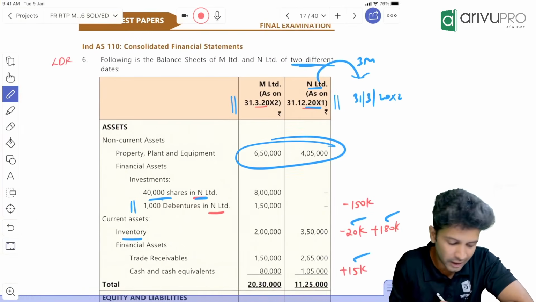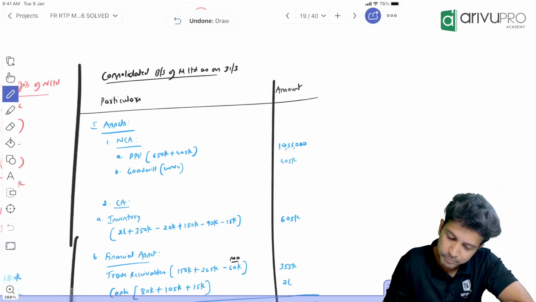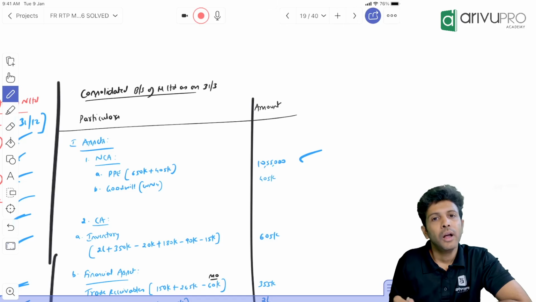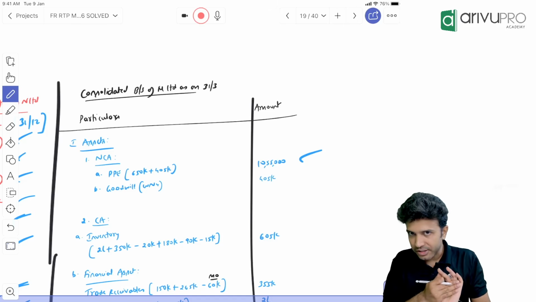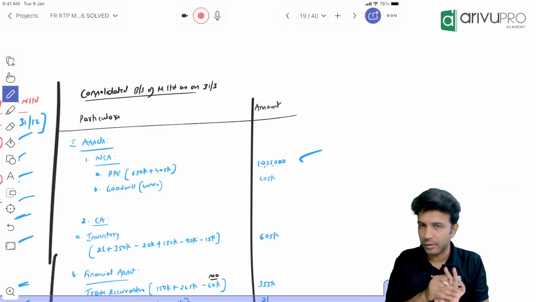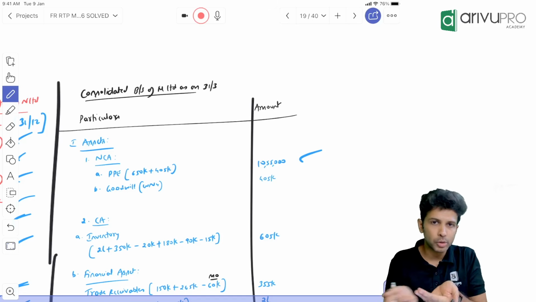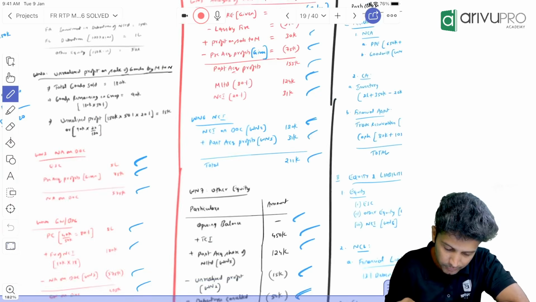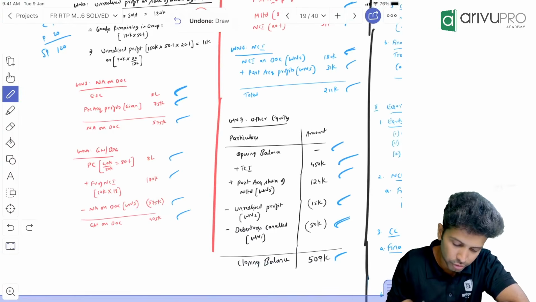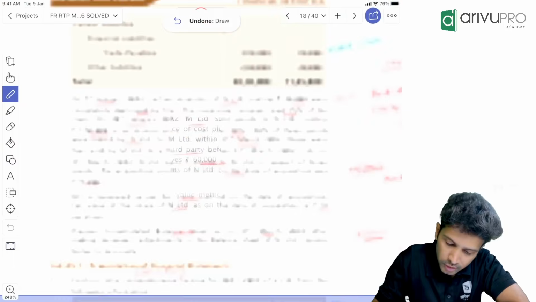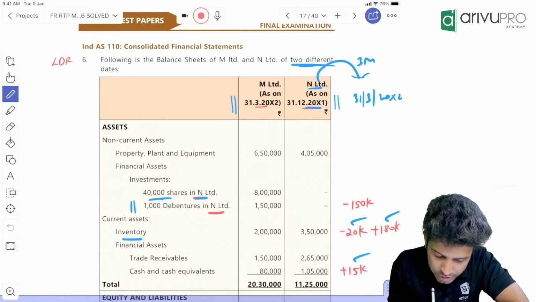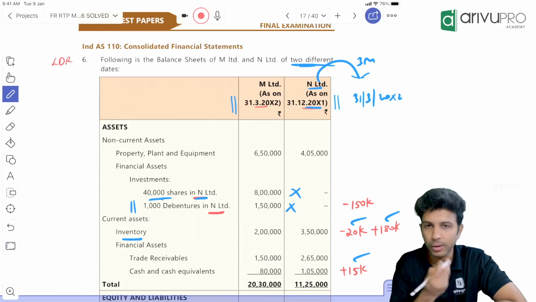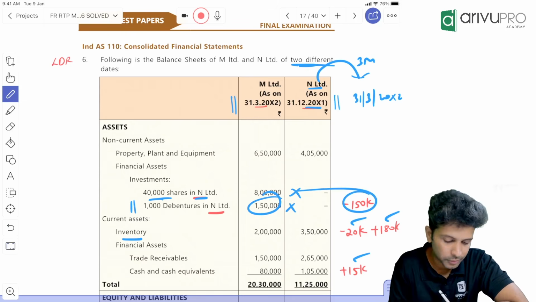PP, no adjustments. Add these two: 650 plus 405. Done. Then investment in equity shares will not come. Instead of that, goodwill will come. Investment in debentures, as a mutual owing, got cancelled. So how much was the goodwill value? Goodwill value we got as 405, shown over here. So these two will not come. Instead of this, goodwill came, and this mutual owing got eliminated. So 150 minus 150 is 0.